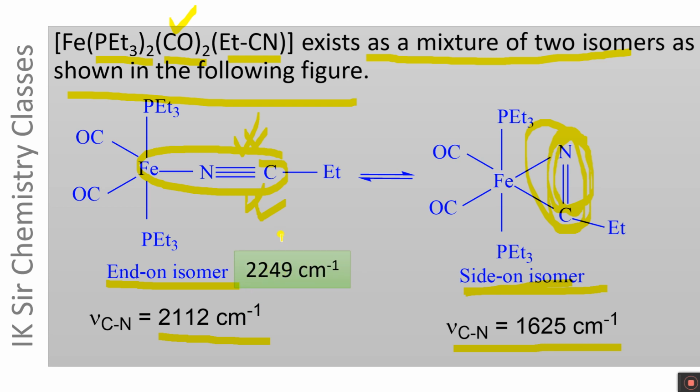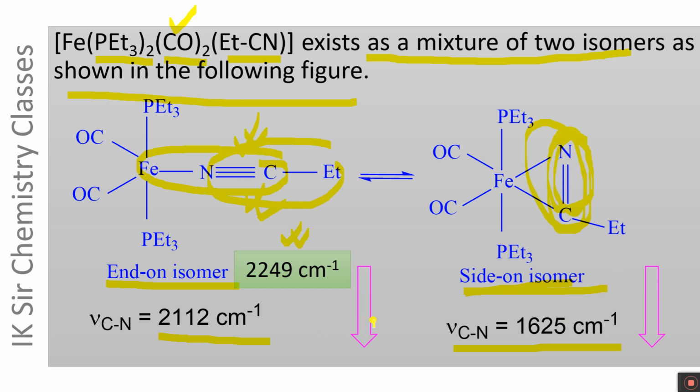2249 centimeter inverse is the wave number of the absorption peak in free propane nitrile molecule. But on complex formation, this value decreases in the end-on isomer also, and in the side-on isomer also.